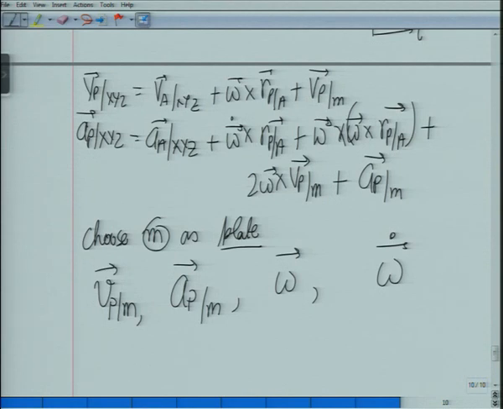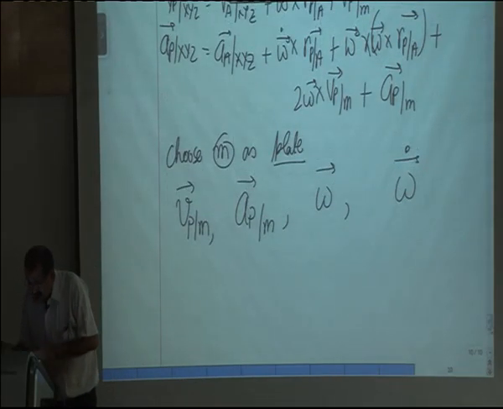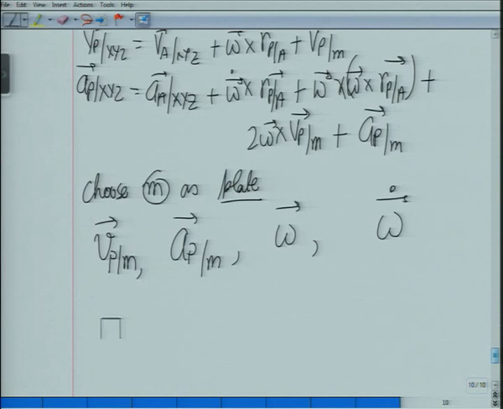So what is velocity of P with respect to m? This is the same as what I did in the last class. It will be equal to V i. What is acceleration of P with respect to m? It is A i plus V square upon R j.